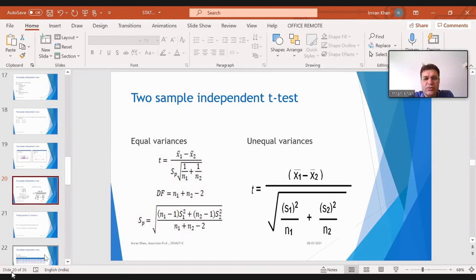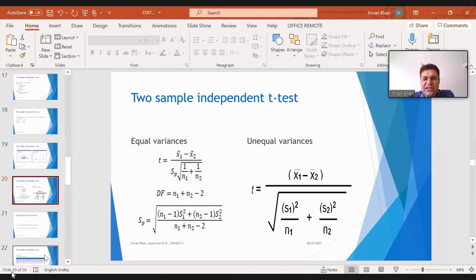The difference between the two is that the numerator part is the same in both formulas. It's x bar 1 minus x bar 2. And in the denominator, it is here Sp. Sp is nothing but your pooled variance. When your variances are equal, we can pool it. How we pool it is on the left side, the bottom line: Sp equals N1 minus 1 into S1 square, where S1 square is the variance of the first sample, then N2 minus 1 into S2 square, where S2 square is the variance of the second sample, divided by N1 plus N2 minus 2. N1 and N2 are the size of sample 1 and the size of sample 2.